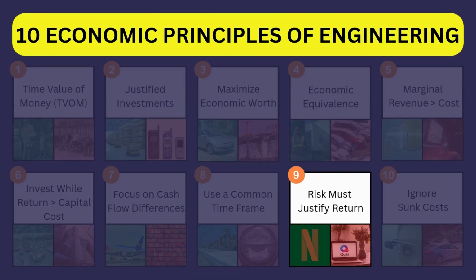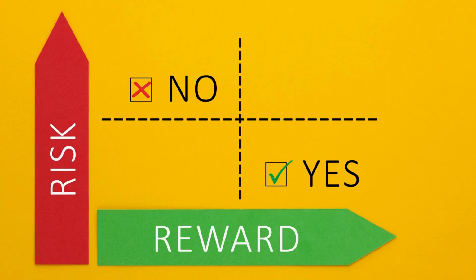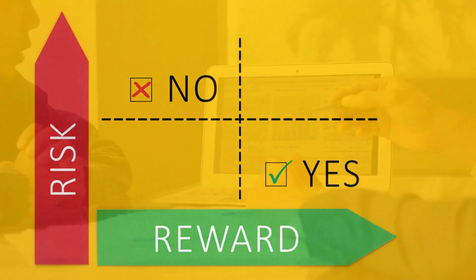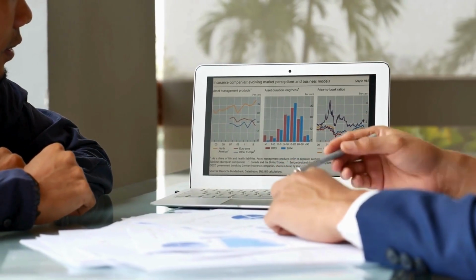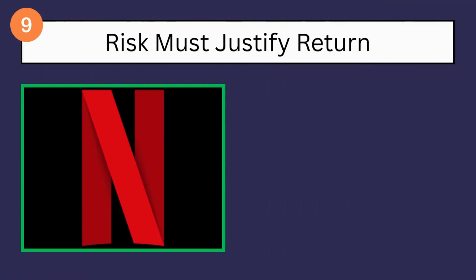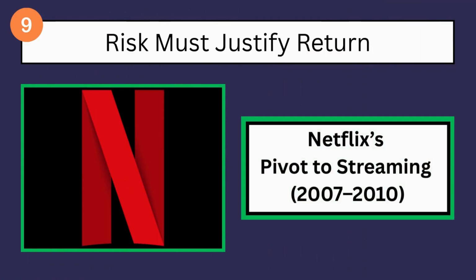Principle 9. Risk must justify return. Taking big risks can unlock big rewards, but only if the potential return justifies the uncertainty. High-risk engineering or business decisions need correspondingly high expected payoffs. Smart risk: Netflix's pivot to streaming, 2007 to 2010.